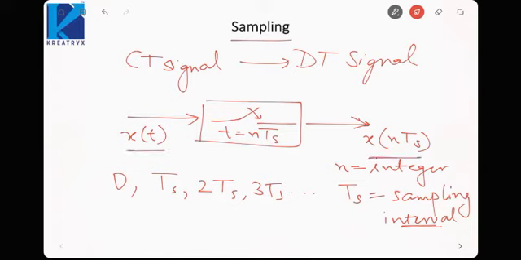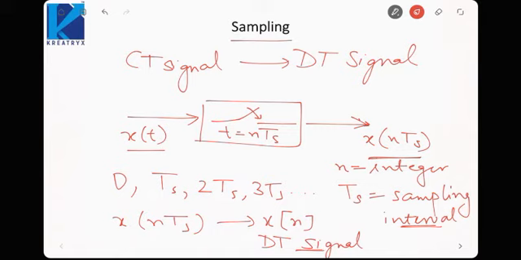The output will have only those samples which are multiples of Ts, x(nTs). This x(nTs) can also be represented as x[n], which is a discrete time signal. My new signal contains only certain samples of the original signal. It is a discrete time signal because samples are only present at multiples of Ts. Between Ts and 2Ts we have no sample. That is how we do the sampling.